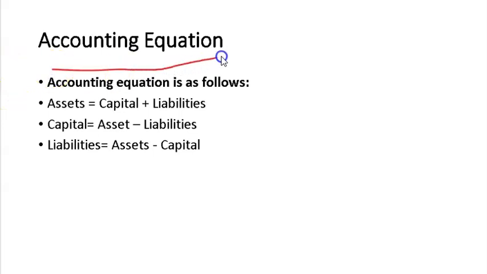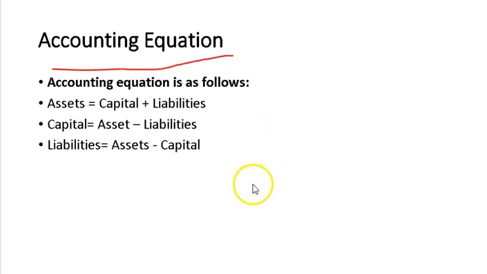Accounting equation. This is the most important. Most of the accounting questions come from the accounting equation. The accounting equation is as follows: asset is equal to capital plus liabilities. Capital is equal to asset minus liabilities. Liabilities is equal to asset minus capital. We know what an asset is: the property of the business. Capital is the amount invested by the owner in the business. Liabilities are the money that we have to pay, in other words, the payable amount.